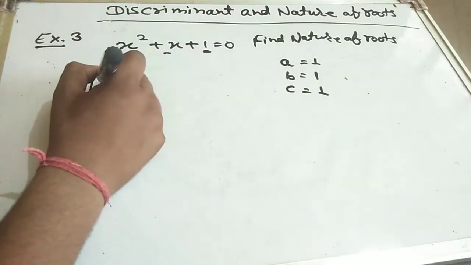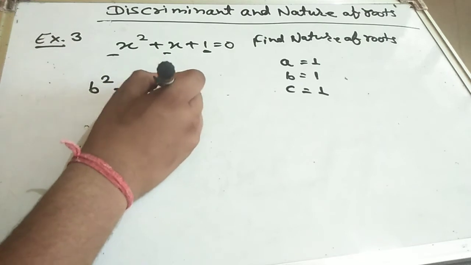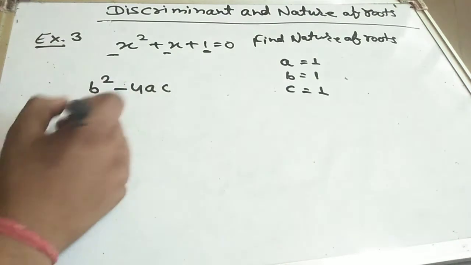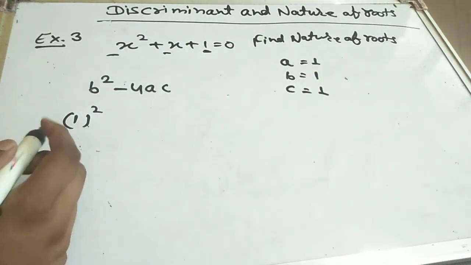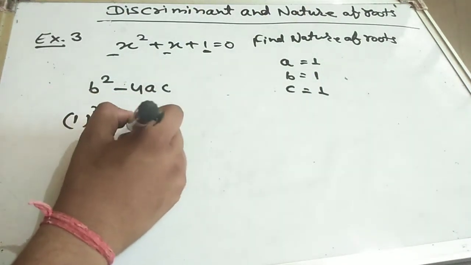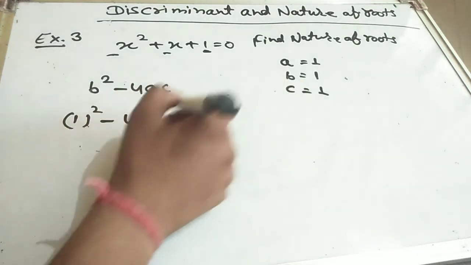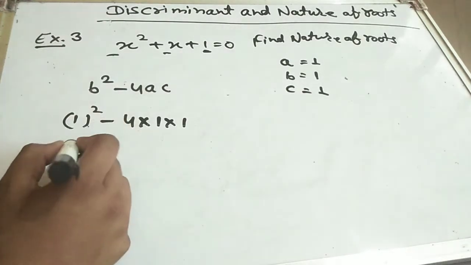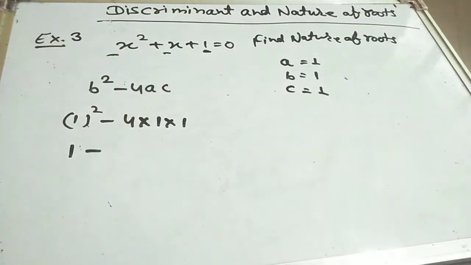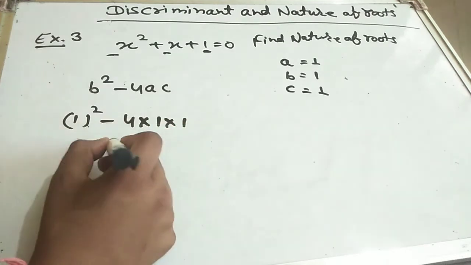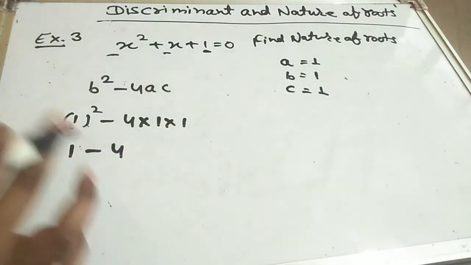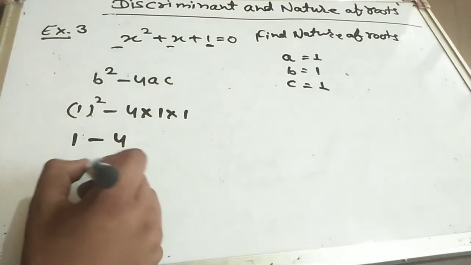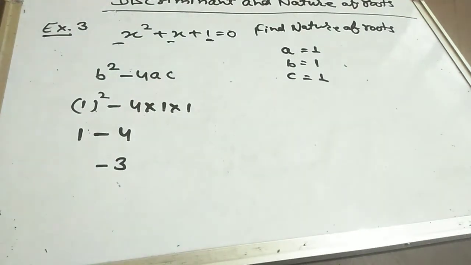Now discriminant b square minus 4ac. B square means 1 square, square of 1 is 1, minus 4 times a, which is 1, times c, which is 1. 4 times 1 is 4. 1 minus 4, we get minus 3.